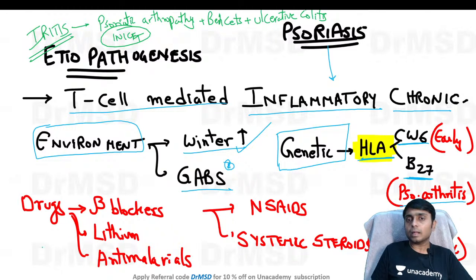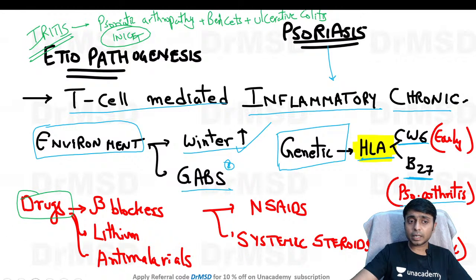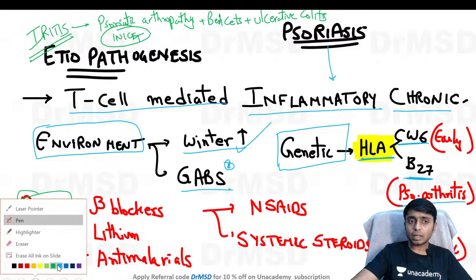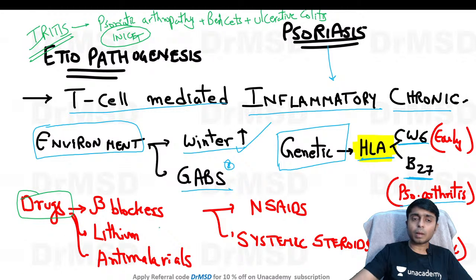Now coming to what are the other triggers. In the drugs, what are the important drugs which can induce psoriasis? You can remember with a small mnemonic, PLABS. This is a good mnemonic.